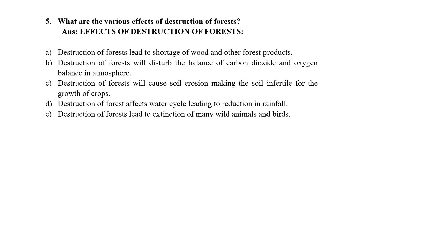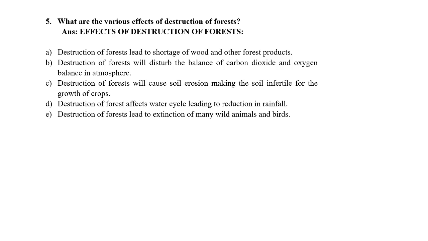Erosion means what? Soil will be washed away. Why? Because the roots of the plants are the ones which hold the soil particles. So if the tree cover is not there, the soil is exposed. It is easily carried away by wind, by water, by different types of agents, and ultimately the topsoil will be eroded away, which leads to infertility of the soil and hampers the growth of crops.